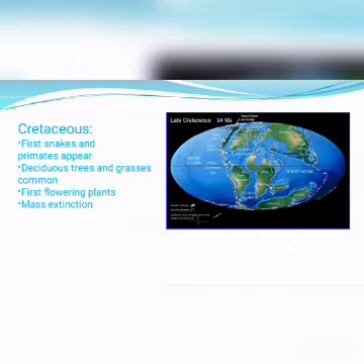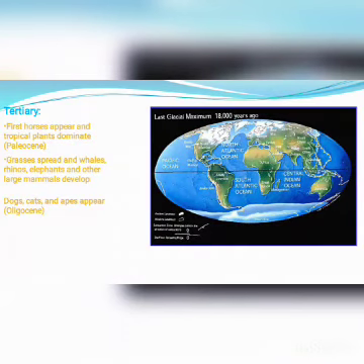In the Cretaceous period, the first snakes and primates appear. Deciduous trees and grasses become common. First flowering plants appear and a mass extinction happens. The first horses appear in the Paleocene period. Grasses spread, and whales, elephants, and other mammals developed. Dogs and cats appear in the Oligocene period.